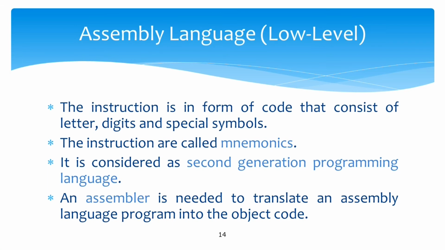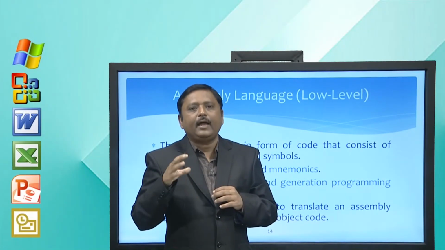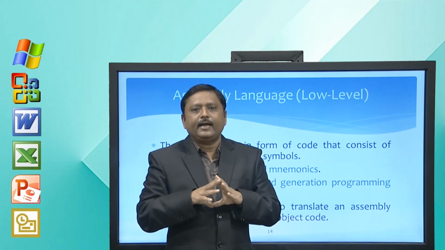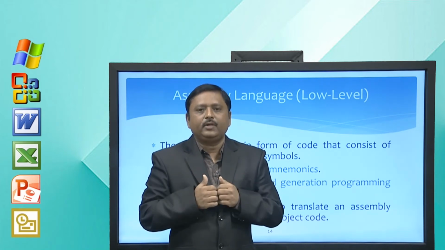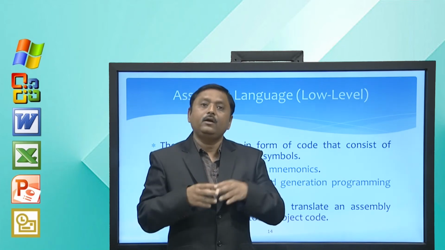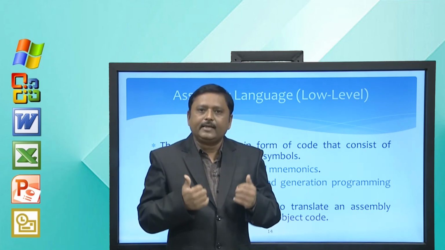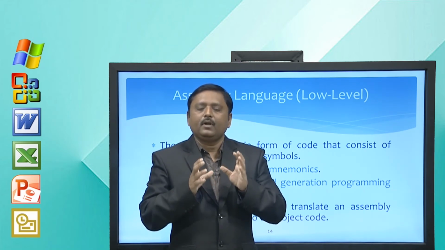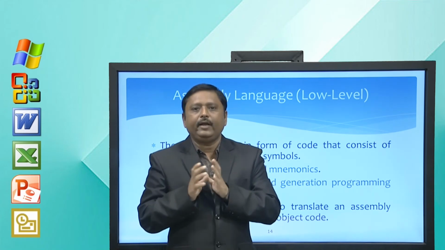So, an assembler is needed to translate assembly language into object code. The advantage of assembly language is it is easier to understand than machine language, and the disadvantage is that it is a bit slower than machine language, and another program like an assembler is required to convert these mnemonics into machine level language.